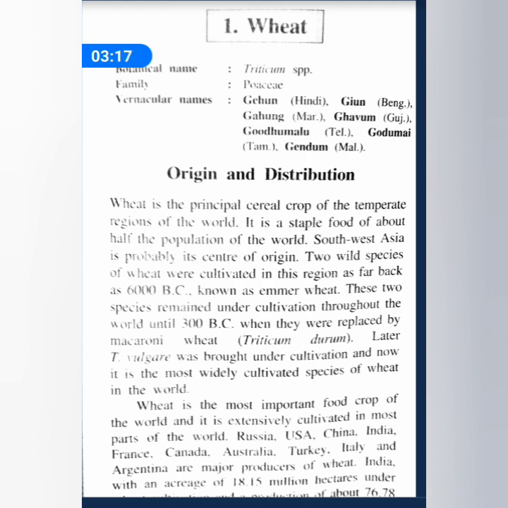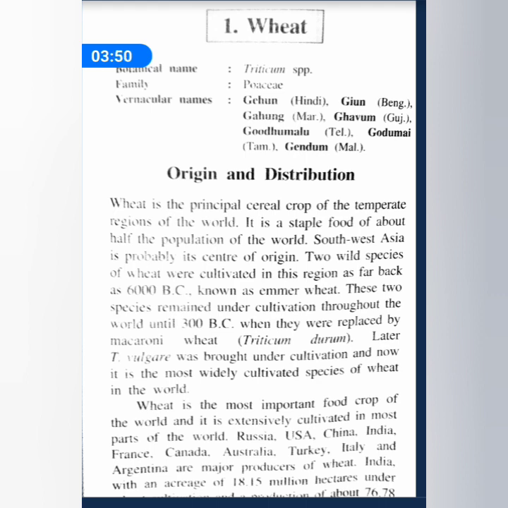In India, there are about 18.15 million hectares under wheat cultivation, with a production of about 76.78 million tons. It is regarded as the fourth largest wheat producing country in the world. Just remember this.